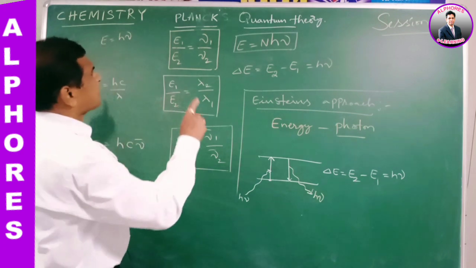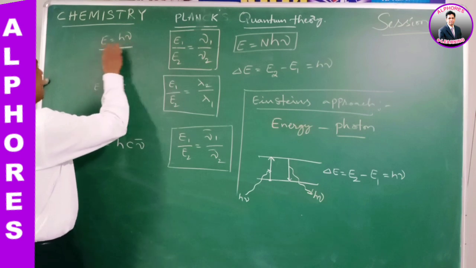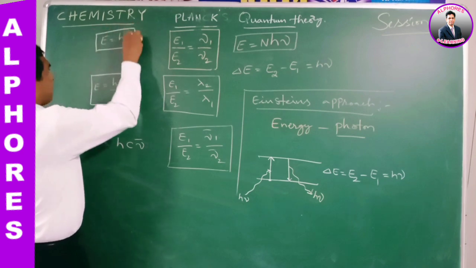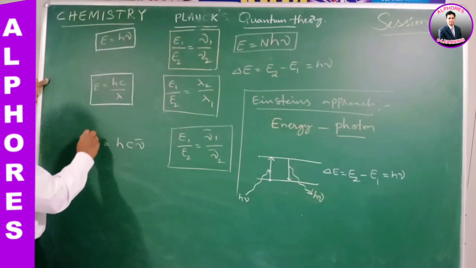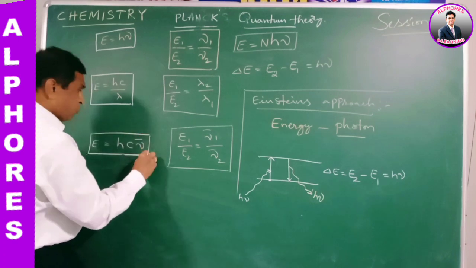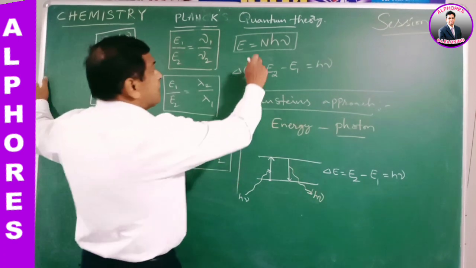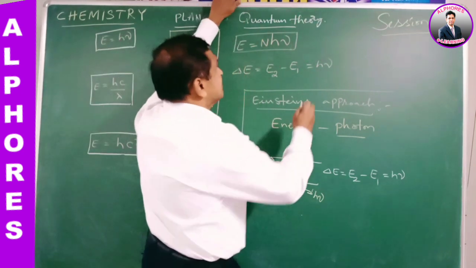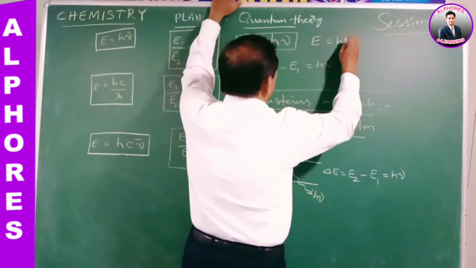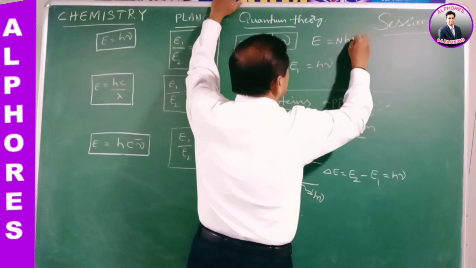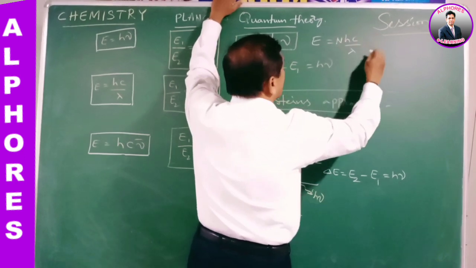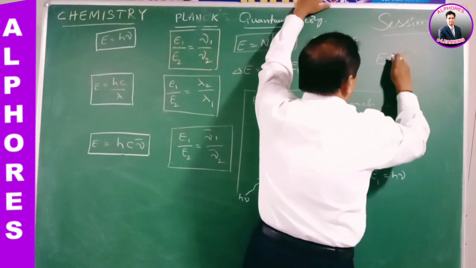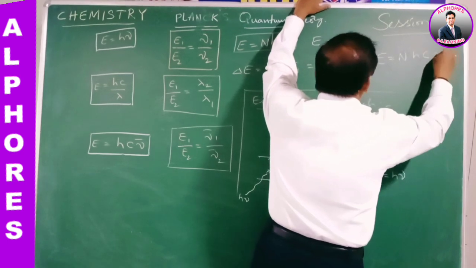Now there are very important numerical concepts, formulas, in this. That is energy relation with frequency, energy relation with wavelength, energy relation with wave number, and energy relation with number of photons. Here you can use E is equal to n h nu, E is equal to n h c by lambda, or we can also use E is equal to n h c nu bar.